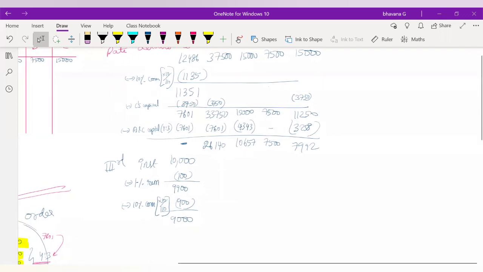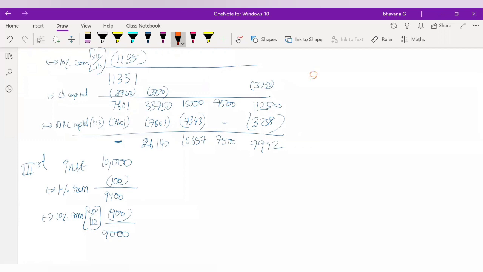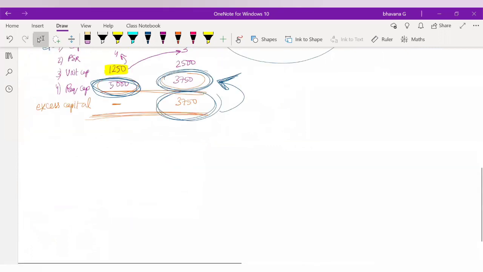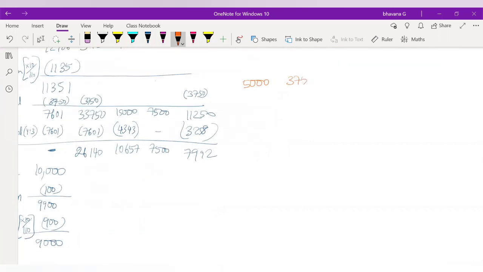Here is how you must calculate. Actually, we had to pay A 5,000 rupees, and B 3,000. What was the balance? Let us check what the balance is. Okay, A we had to pay 5,000 rupees, and B we had to pay 3,750 rupees.